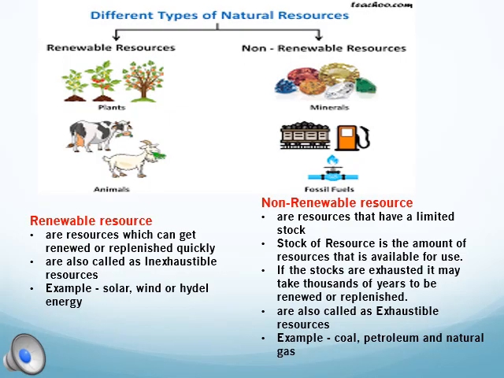Different types of natural resources. Natural resources are classified into two: renewable resources and non-renewable resources. Now, what are renewable resources? The resources which can be reused are called renewable resources, like water, soil, sunlight, etc. Non-renewable resources are those of limited stock. Once exhausted, it takes thousands of years to renew, like coal, petroleum, natural gas, etc.